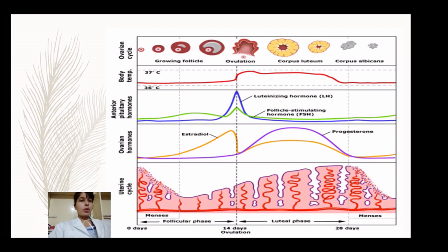Then above that, body temperature. Body temperature will also increase, especially during the ovulation phase. If the body temperature increases at that time, we can easily identify that there are more chances of the woman getting pregnant. Then above that you can see the ovarian cycle. Ovarian cycle means how the ovum matures and then converts into the corpus luteum and corpus albicans. So these are all the processes occurring during the whole menstruation cycle.